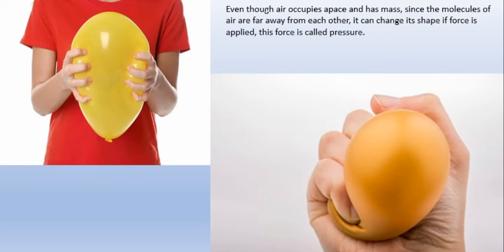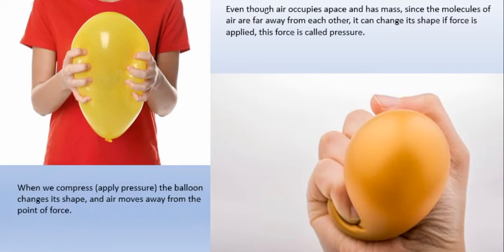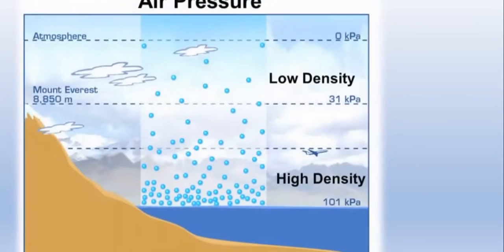under force. This applied force is called pressure. See in the balloon, we can see it being compressed. So when compression takes place and pressure is being added, we apply the pressure. When we compress, applying pressure, the balloon changes its shape and the air moves away from the point of force. I think you all know, you studied this in physics also.